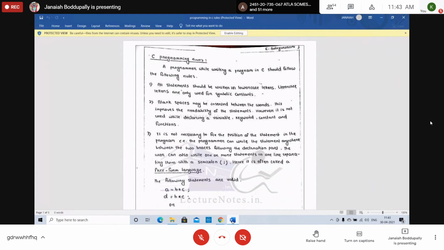Second one: blank spaces may be inserted between the words. Yeah, you can use them. I have written the same.